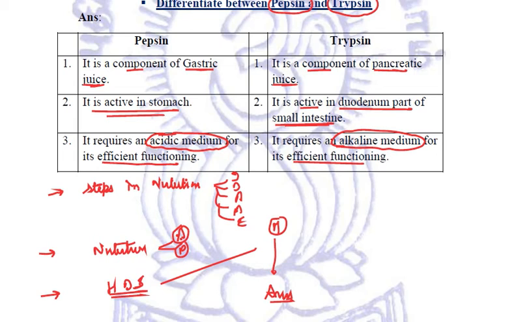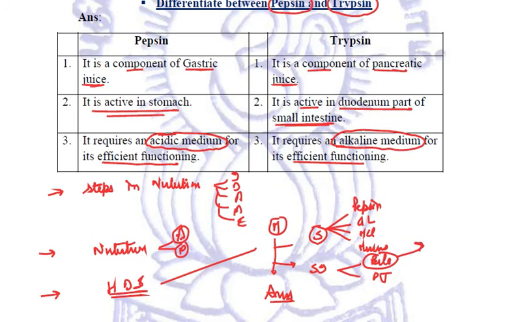As far as the secretions are concerned, we may be asked about the various secretions of the stomach, which were a total of 4 secretions. One was pepsin, another gastric lipase, another was dilute HCl, and mucus. Then talking about the secretions entering the small intestine, we had the bile and we had pancreatic juice. Related to bile: secreted by the liver, temporarily stored in the gallbladder, reaching the duodenum through the common bile duct. Functions: alkaline medium and emulsification of fats.